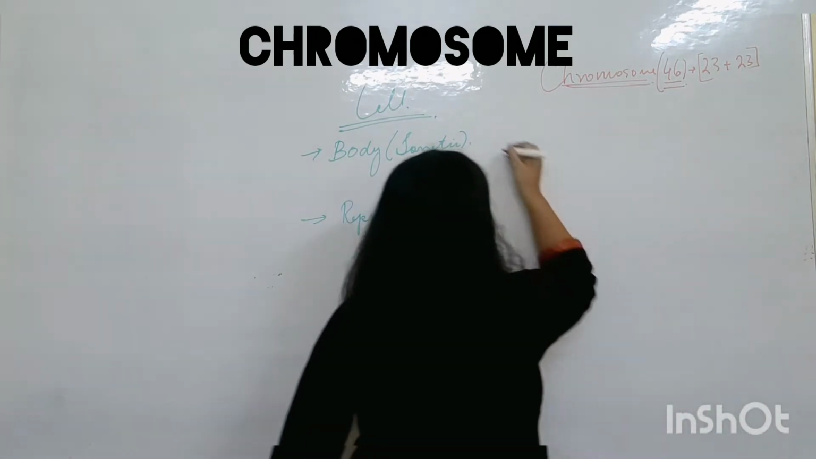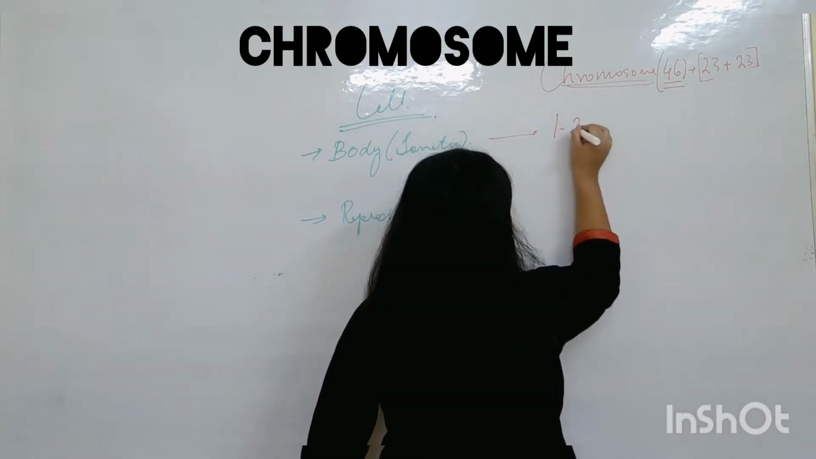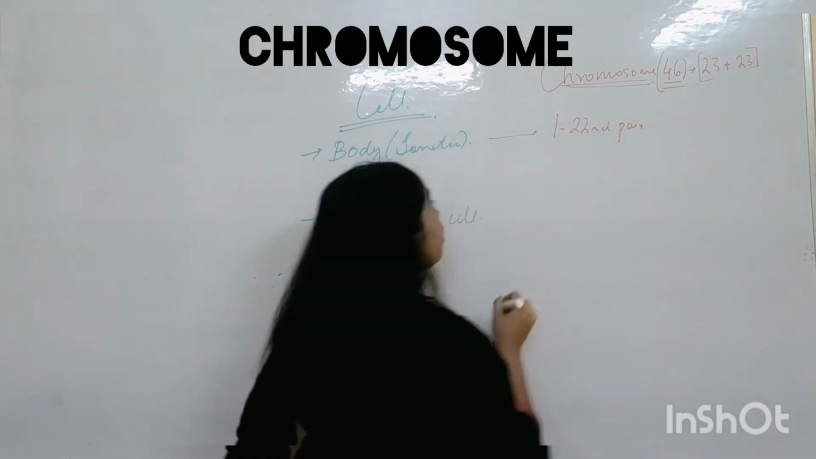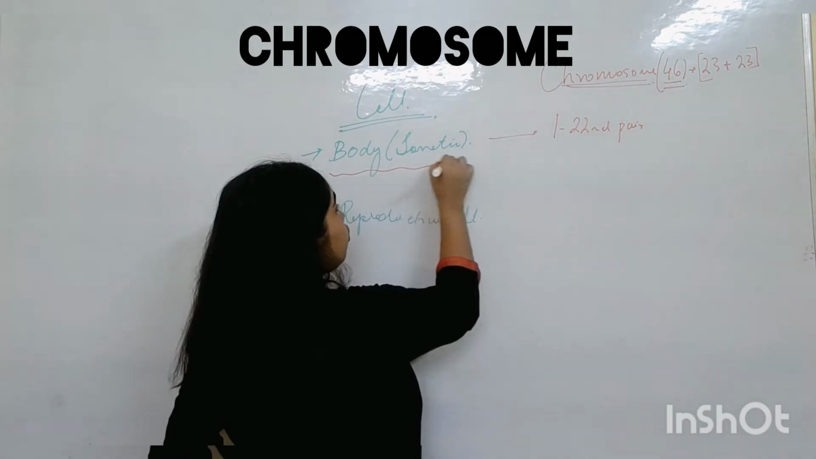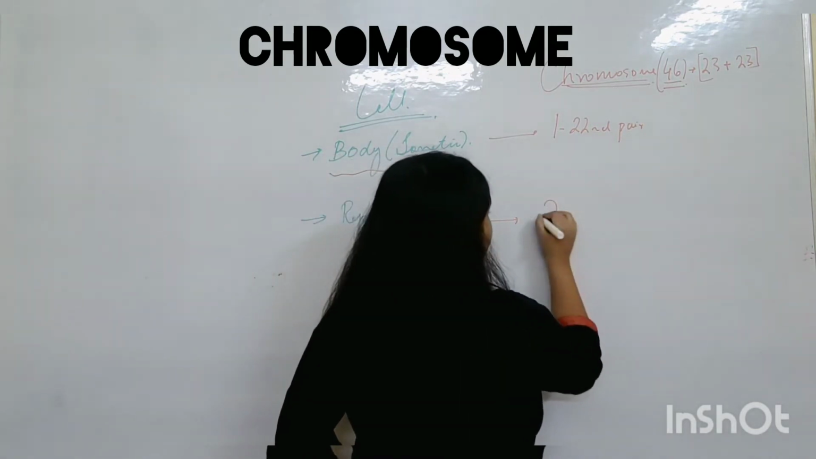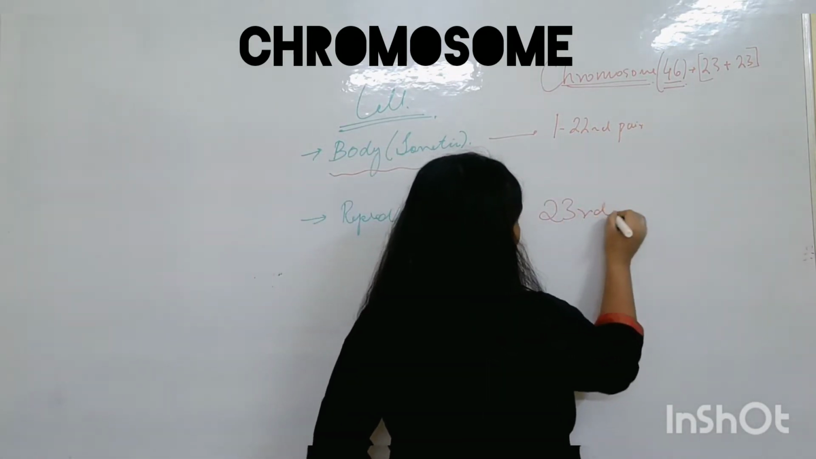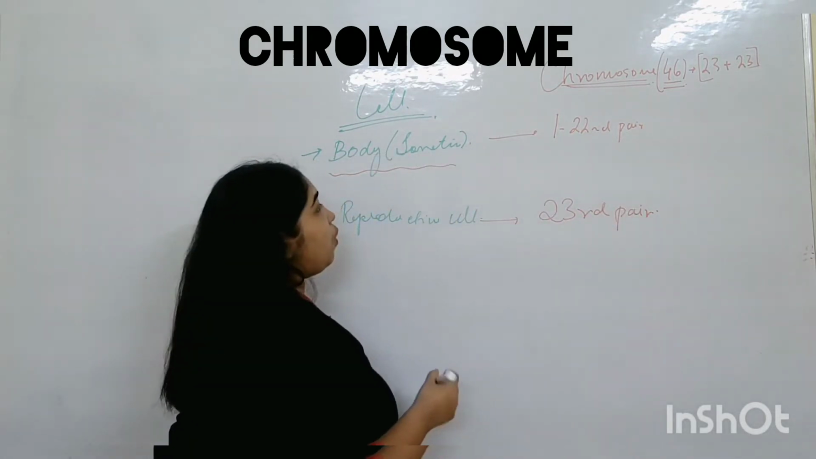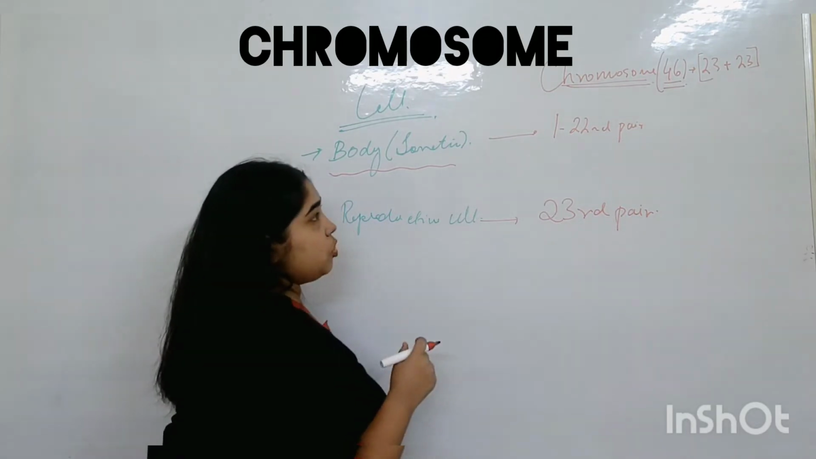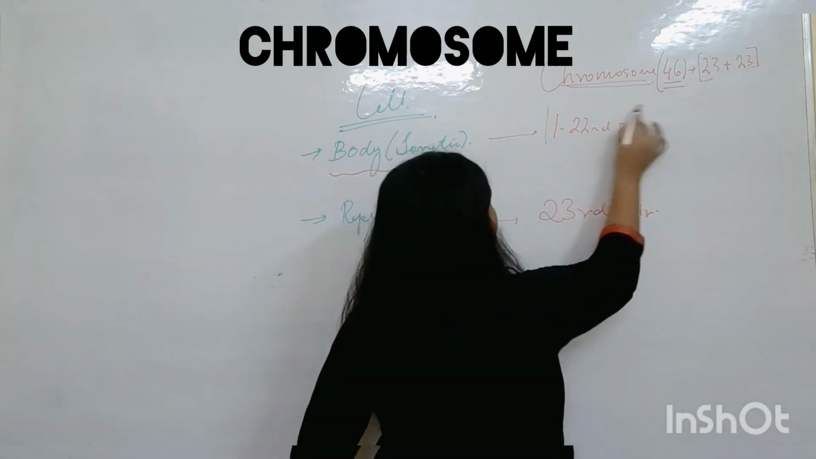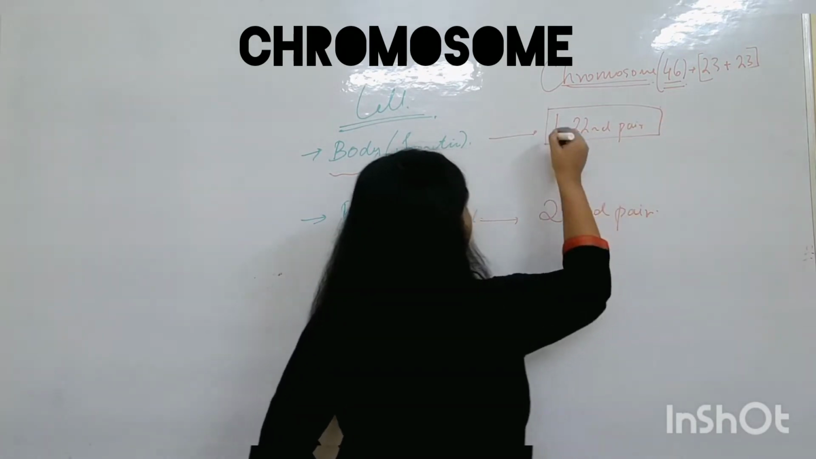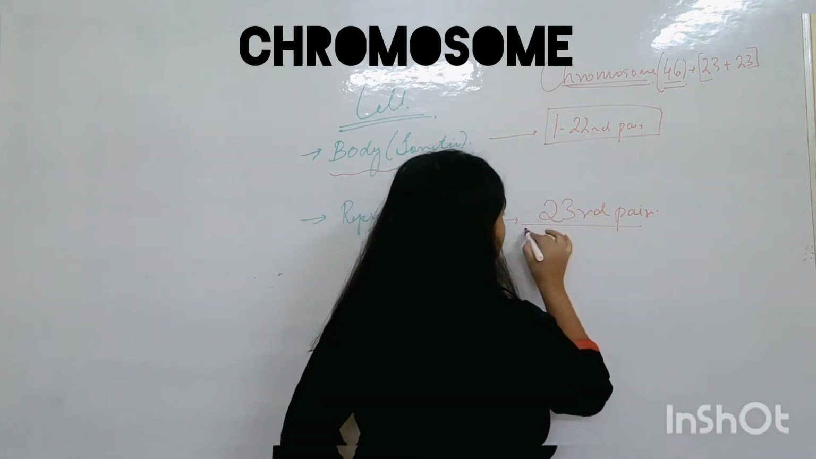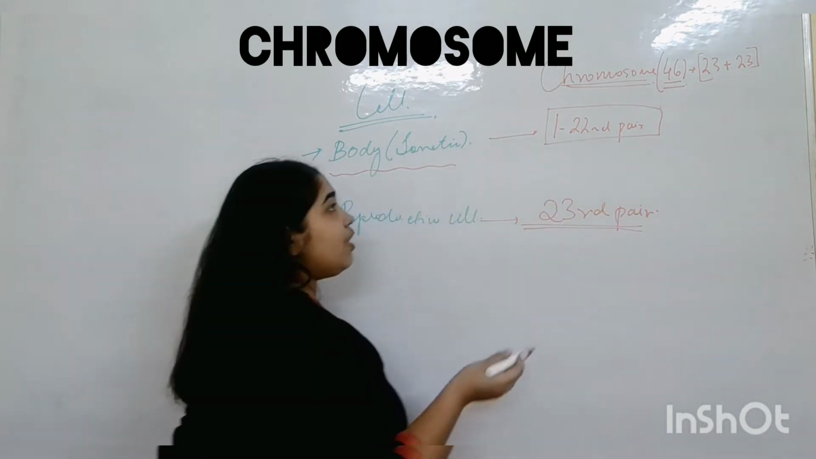Where chromosome pairs 1 to 22 are known as the body or somatic chromosomes. But the 23rd pair of chromosomes is known as the reproductive or the sex chromosomes. So pairs 1 to 22 are the normal chromosomes, and the 23rd pair is known as the sex chromosomes.